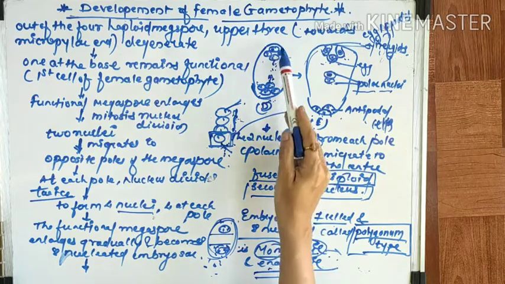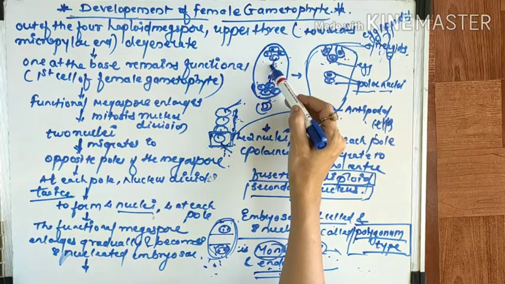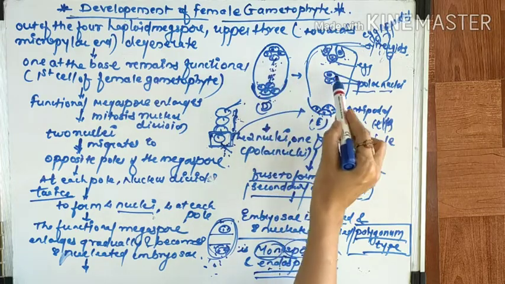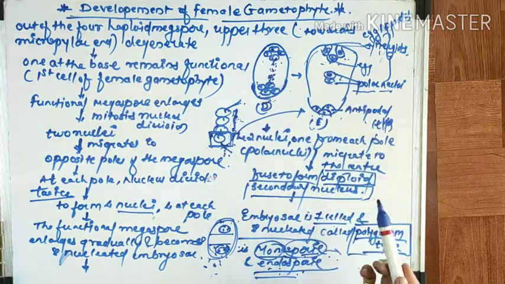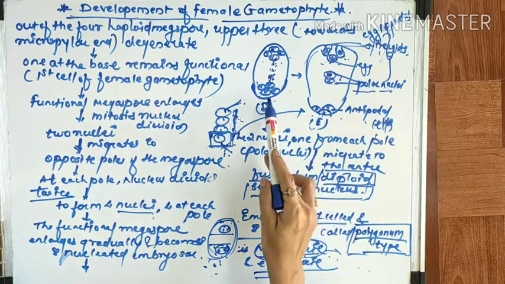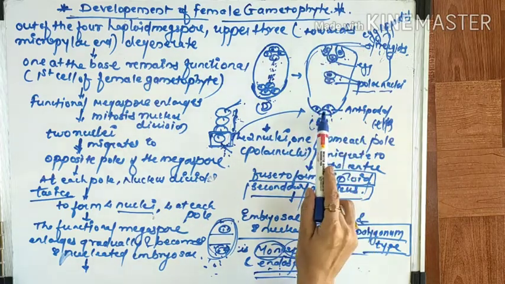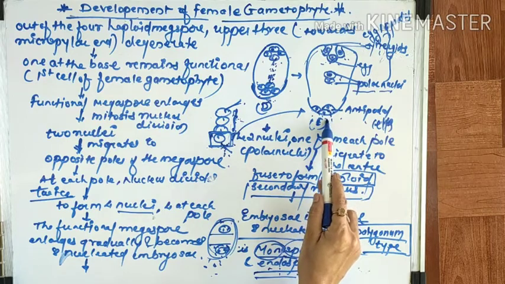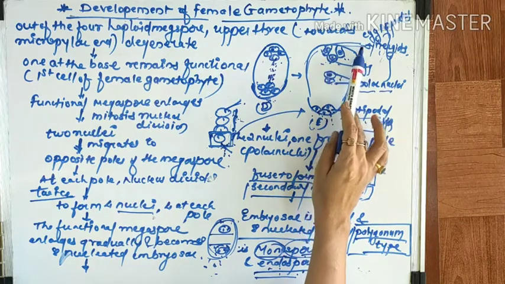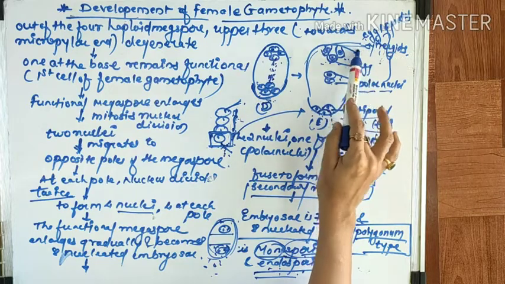Out of these 8 nuclei, what will happen? One nucleus from the micropylar end and one nucleus from the chalazal end migrate to the center and form one structure called the diploid secondary nucleus. So how many nuclei are left? 1, 2, 3. These 3 nuclei at the chalazal end form antipodal cells, and these 3 nuclei at the micropylar end form an egg apparatus, in which one is the egg and the other 2 act as synergids.